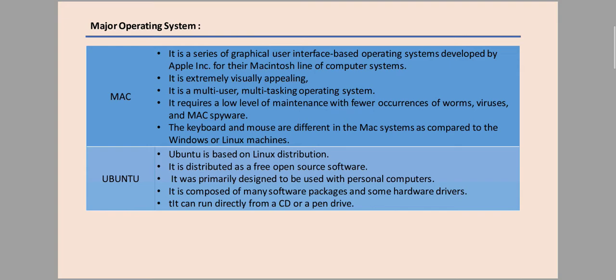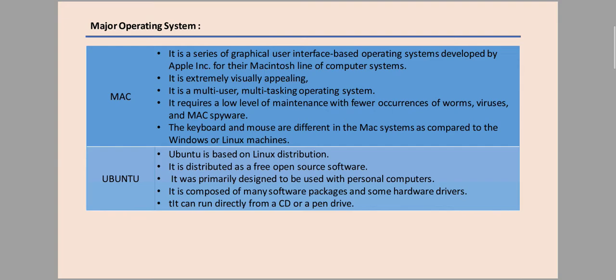The keyboard and mouse are different in the Mac system as compared to a Windows or Linux machine. This is one of its features: the keyboard and mouse are different in the Mac system, compared to Windows and Linux.